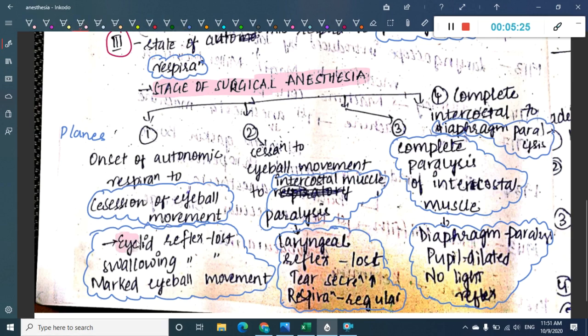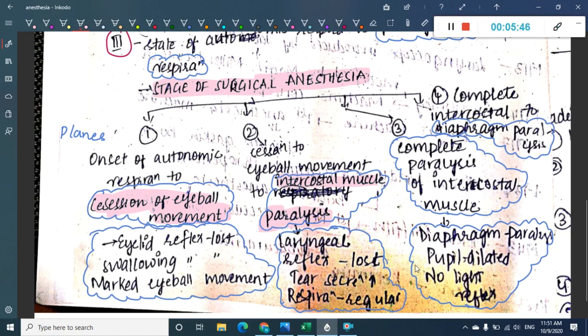There is cessation of eyeball movements, eyelid reflex is lost, swallowing reflex is lost, and marked eyeball movement is seen. In stage 2, it is from cessation of eyeball movement to intercostal muscle paralysis. Here laryngeal reflex is lost, tear secretion increases, and respiration becomes irregular.